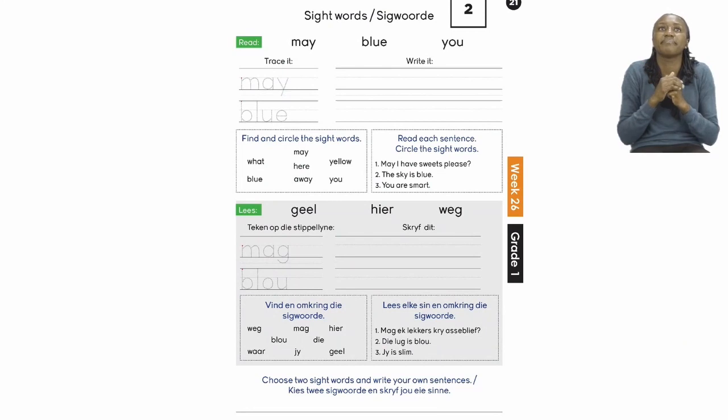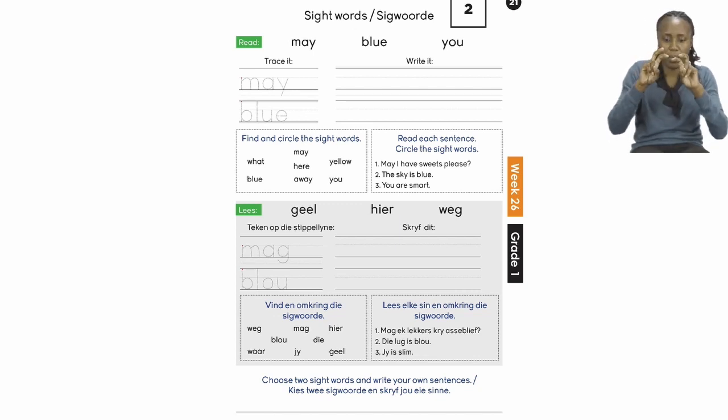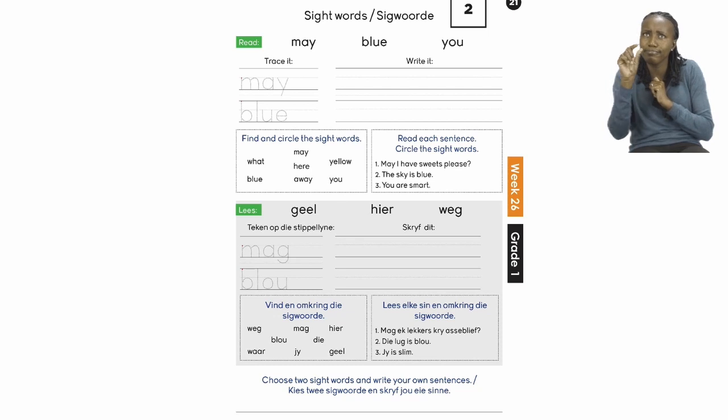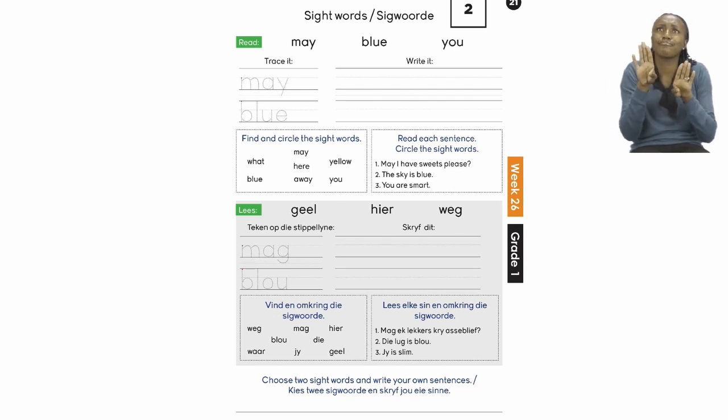On page 21, we are continuing, but this time with our sight words. It's going to be our job to first read our words, then trace them, then look for them in the word box. After that, we need to circle them in the sentences. And then we're going to choose only 2 sight words to make a sentence. And 2 sentences actually. All right, let us begin.